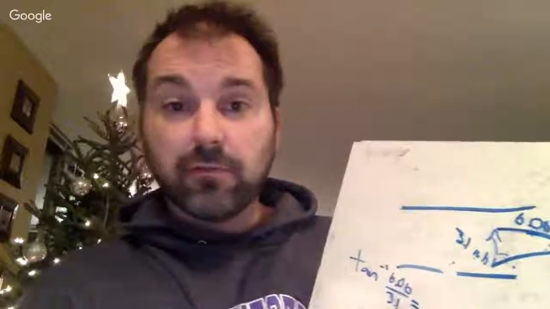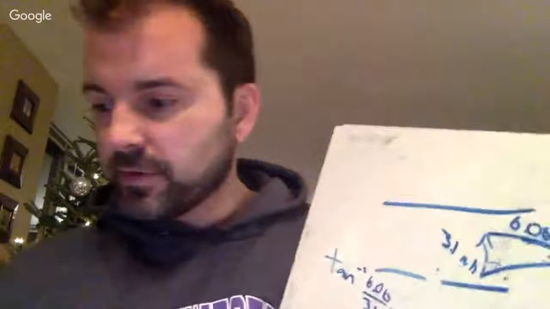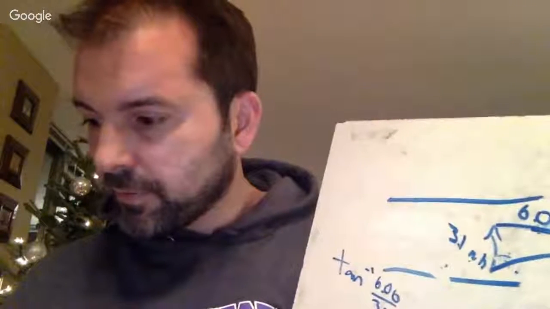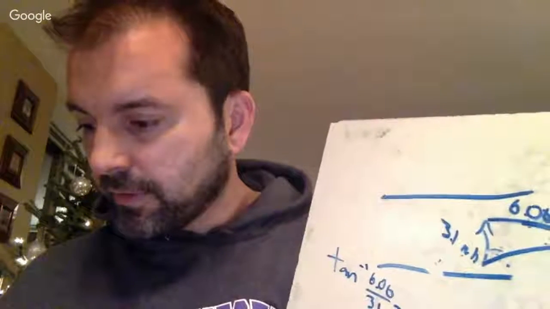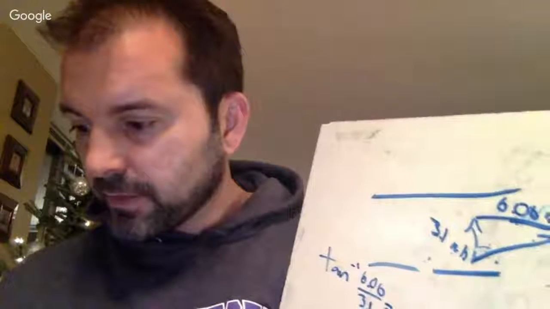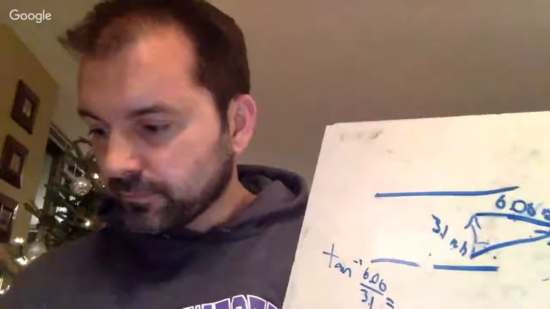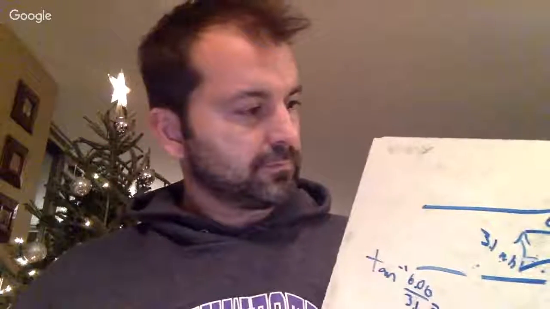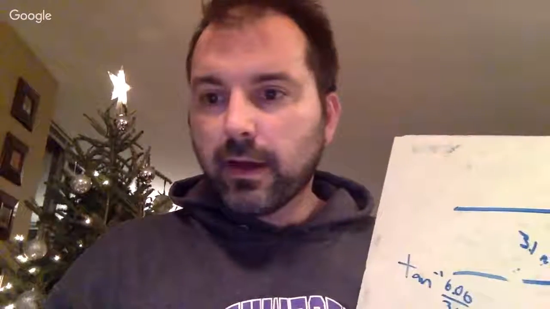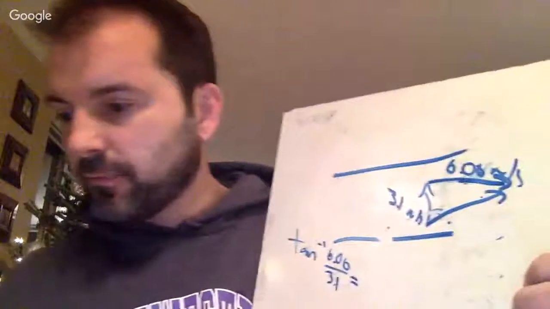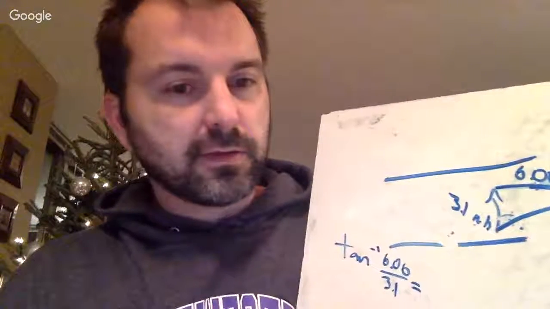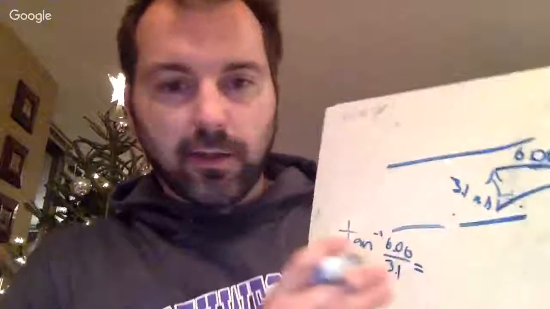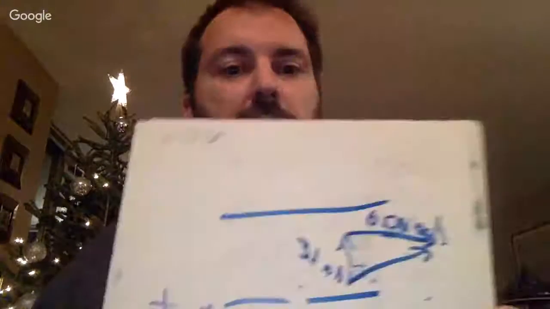I'm going to check this, make sure we got this right, 6.06 divided by 3.1, second tangent. And I get an answer of around 30 degrees, which is what the right answer is. So that's how you do this first part of the question.